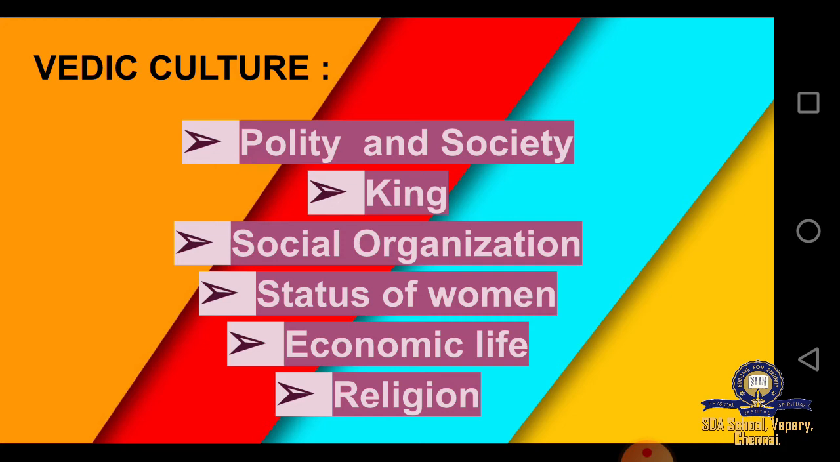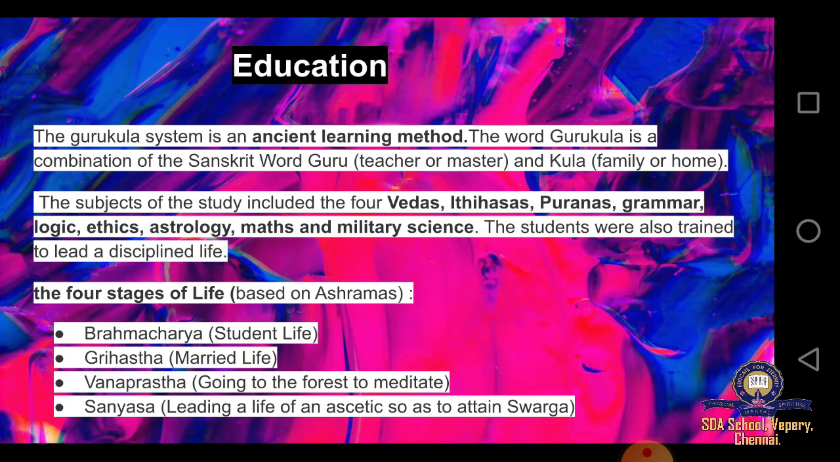Moving on to the economic life, they were people who did agriculture and had cattle. So they reared cattle and lived their life. And later we saw that they also made pots. So pottery making was also a part of their occupation. Then we saw about their religion, that is, they worshipped nature as God for fertility, for rain, for crops, etc. So that was all about their Vedic culture.